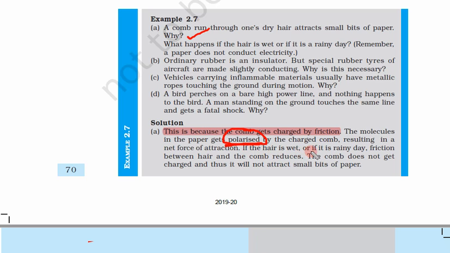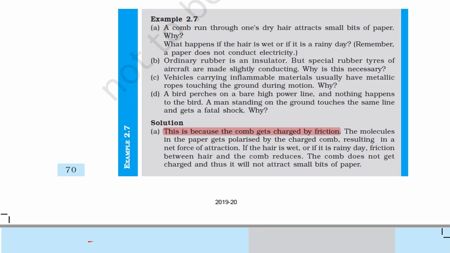If the hair is wet or if it is a rainy day, friction between hair and the comb reduces, because as you know, water reduces the friction. The comb does not get charged and thus it will not attract the small bits of paper, because there would be less friction. Another problem is that water is a good conductor of electricity, so the whole charge which is accumulating on the comb will go into the earth through your body. So these are two reasons why you cannot charge a comb with wet hair.